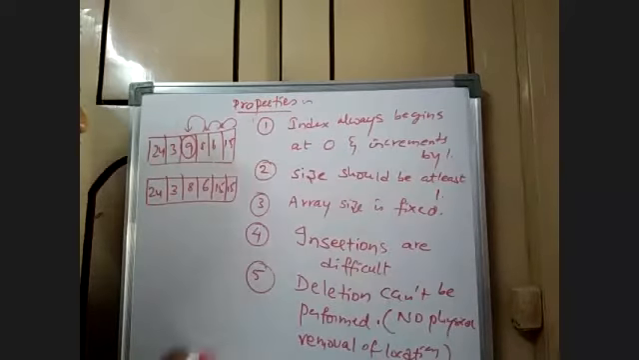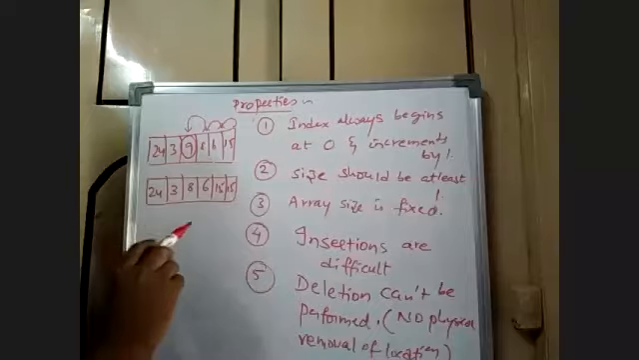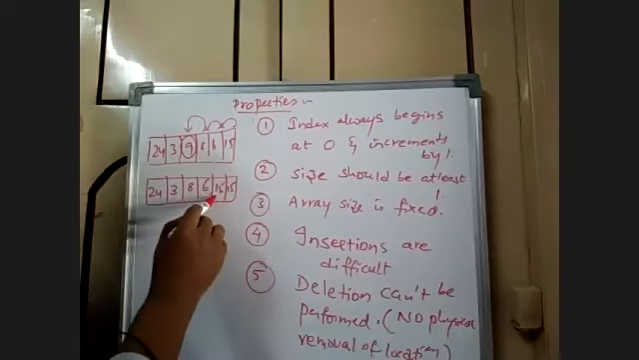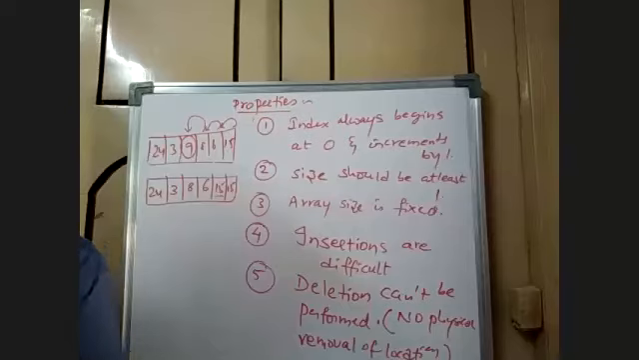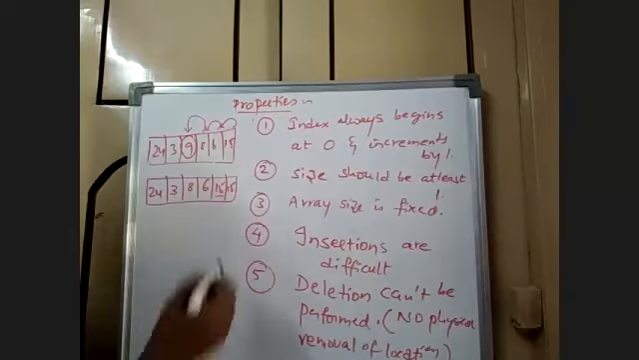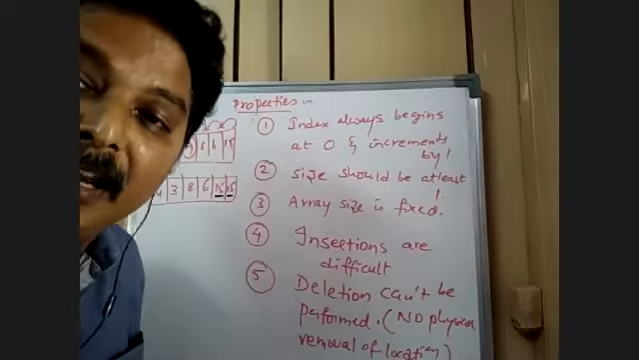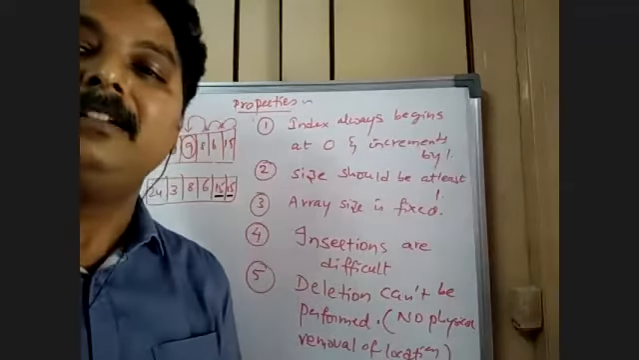Now what happened actually? 9 is removed, but 15 is there in both the locations. See this. It means that you are not shifting the elements. In fact, you are copying the elements.